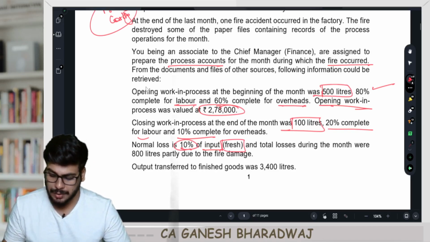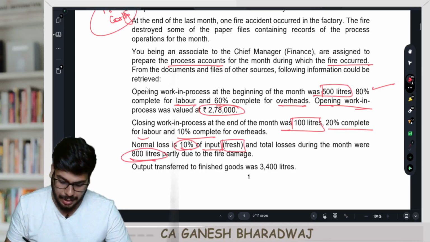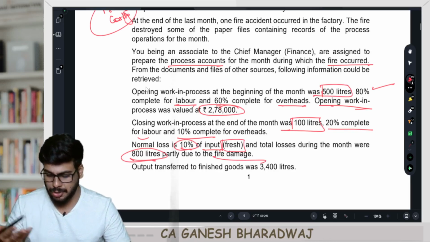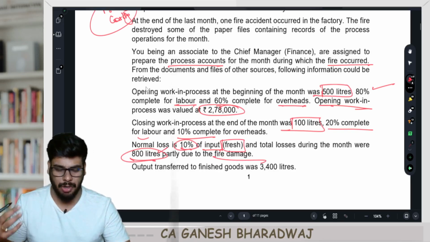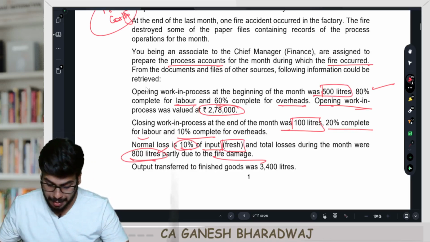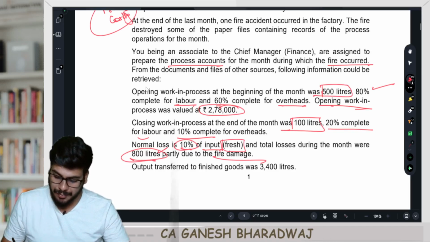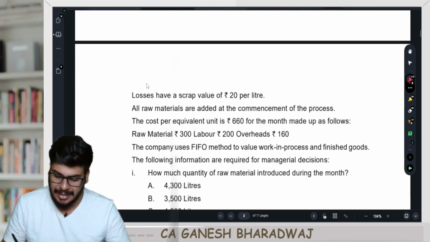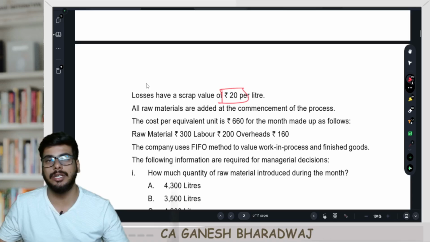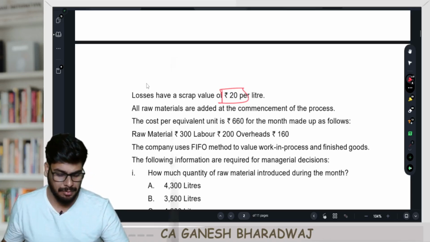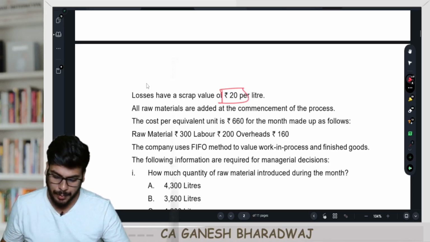And the total losses during the month were 800 liters, partly due to fire damage. So the actual loss was 800 liters. So 800 liters would be partly normal, partly abnormal. The output transferred to the FG was 3400 liters. Losses have a scrap value of 20 per liter. Right, so every liter that gets scrapped off will have a scrap value of 20 rupees.